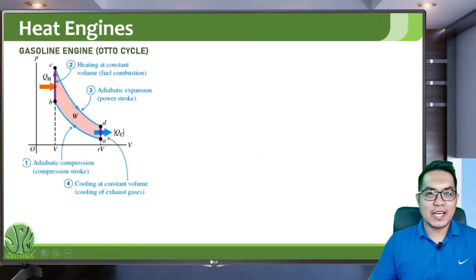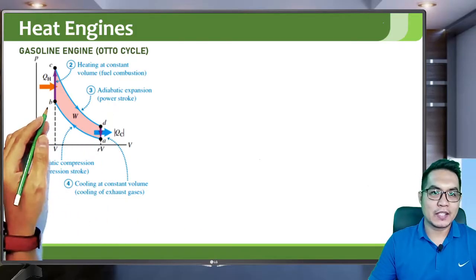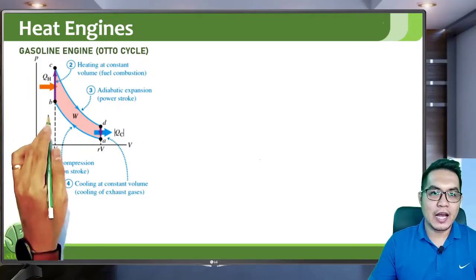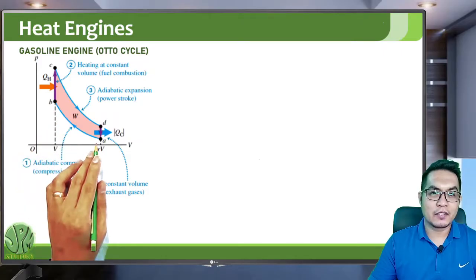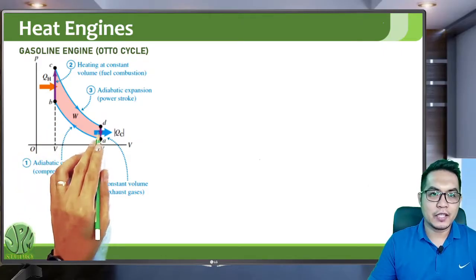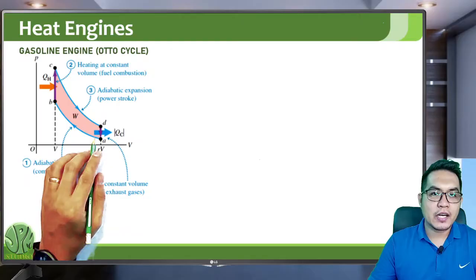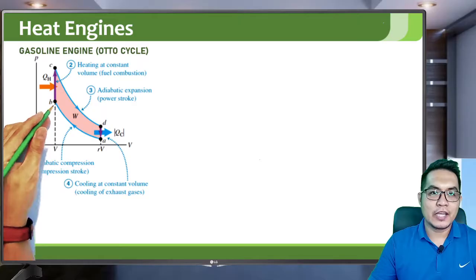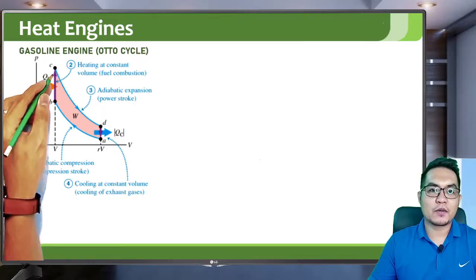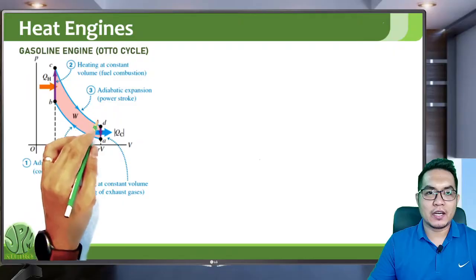So a gasoline engine actually undergoes an Otto cycle. This is an Otto cycle. It starts with an adiabatic compression, and then it absorbs heat in an isochoric process, and then it undergoes an adiabatic expansion.